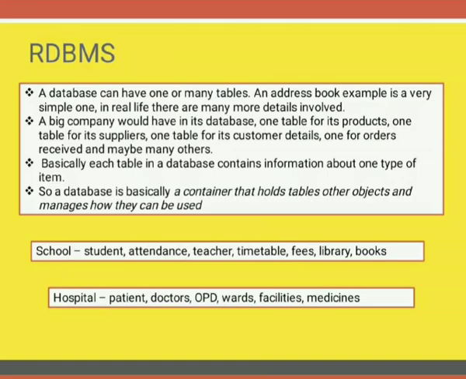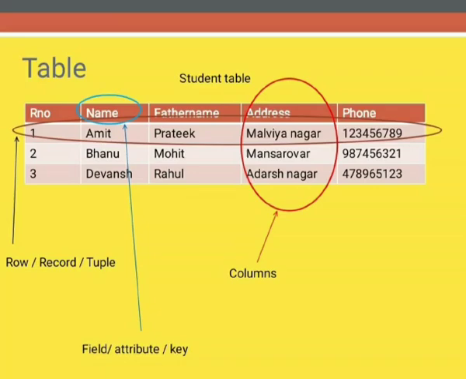I have already given you the example of the school. In school, we have to maintain the details of students, their attendance, teacher details, timetable, which teacher is taking which class in which period, fees, student fees, then library, then books. Next is the hospital example. We have to keep the patient records, doctor details, OPD, wards, facilities available in the hospital, medicines, etc.